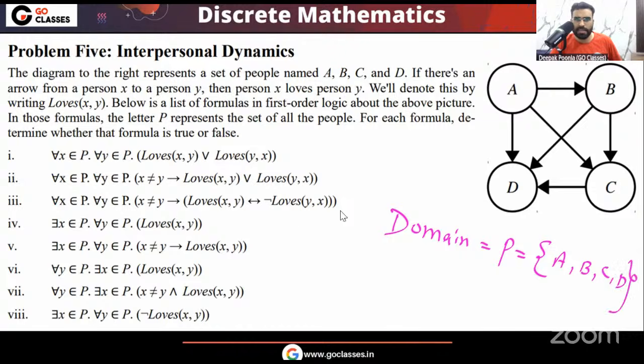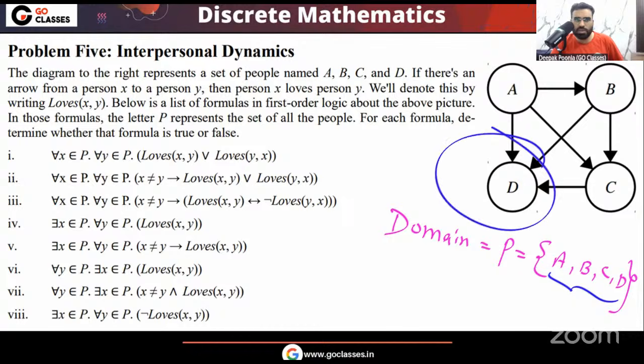So tell me, can I say A loves everyone? You can see A loves B, A loves C, A loves D, because from A there is a direct arrow to B, C, D. But remember, A does not love everyone. When I say A loves everyone, it means I am talking about the domain. Can I say A loves everyone in the domain? No. A does not love A. There is no direct arrow from A to A. So remember, A does not love everyone.